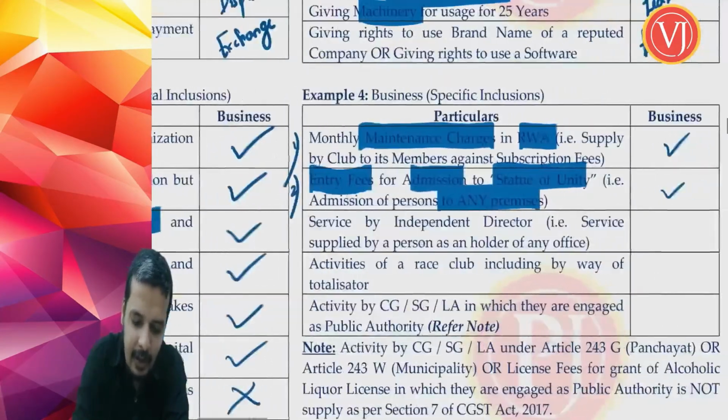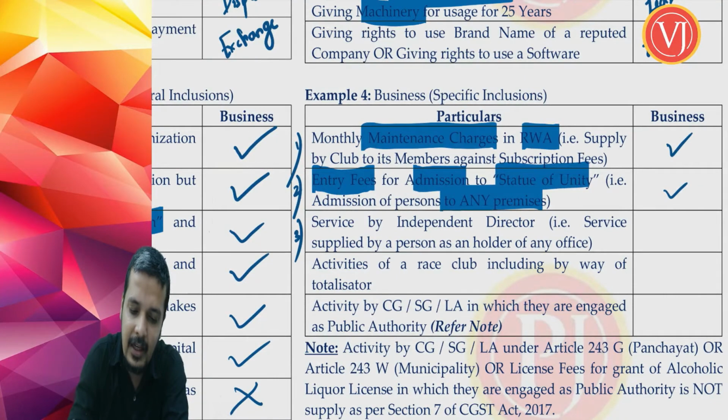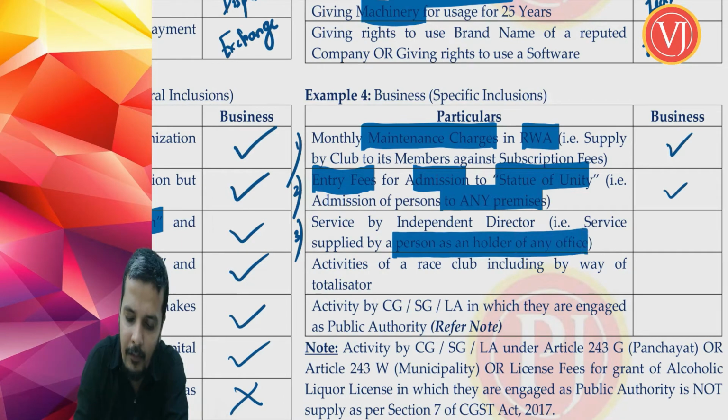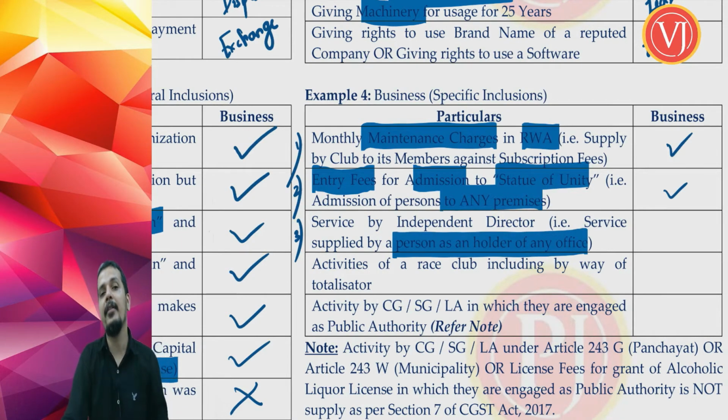Third point, you are talking about service supplied by a person as a holder of an office because of his business or profession. You are talking about service which is supplied by a person because he is holding an office due to his business or profession. Now what are they trying to tell? Let us take an example to make it clear. Service by an independent director is a classic example.